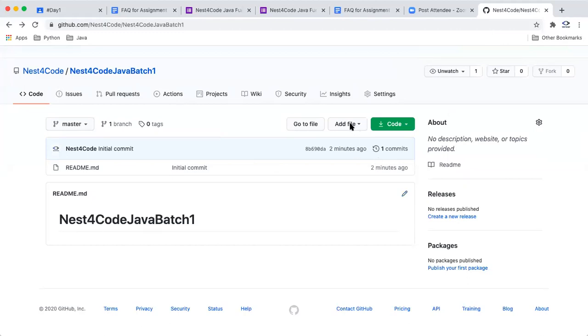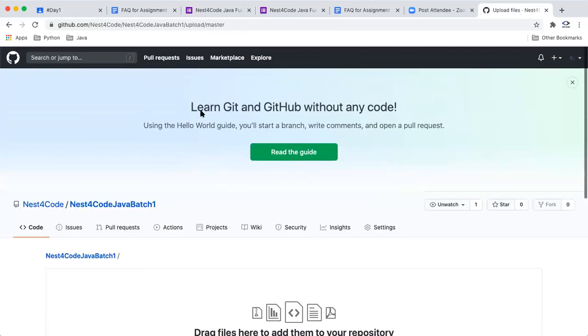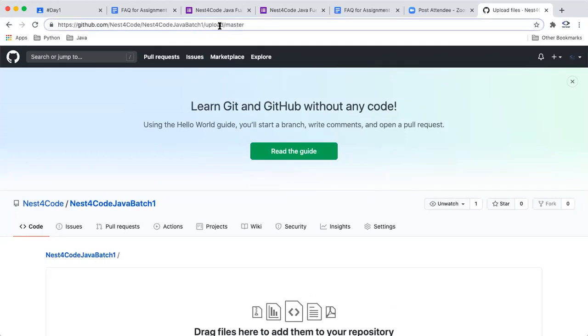And here, whichever files you want to upload, you can just go to upload files. Once you click on upload files, you can see upload master, so there are branches and all also. If you guys want, we can cover how you can use GitHub through your command prompt or system also. But for the assignment, that's not required. If you require these details, we can share them. If you want an advanced GitHub session, we can conduct a catch-up on that also. That should be fine.